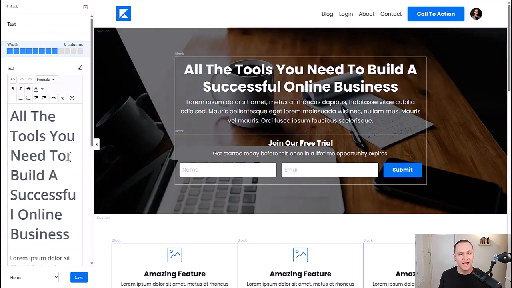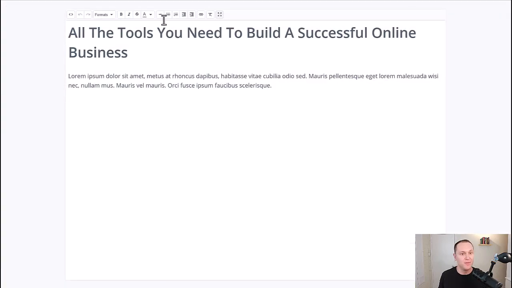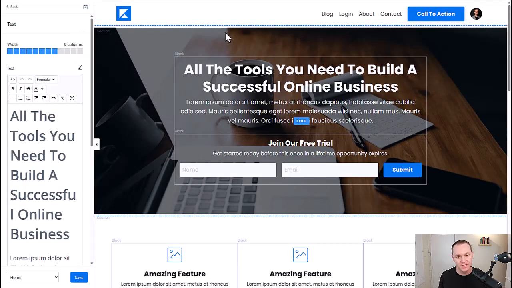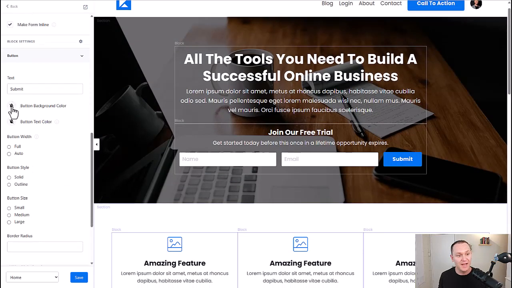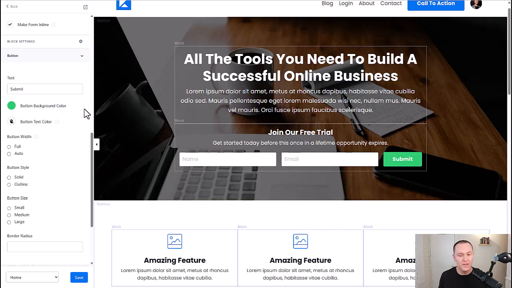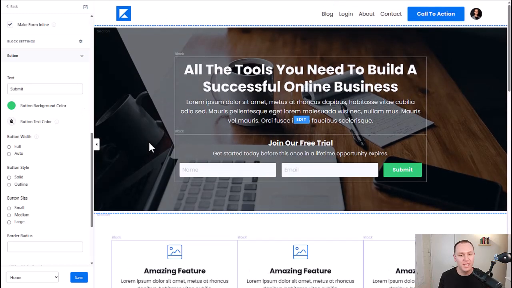Just click on the text that you want to change. You can open this up. You can change out the text however you want. If you don't like the color of this button, click on it. It'll show you the button, highlight it, change the background color. Let's say green's your color. Cool. Fully customizable, won't take you very long. The most difficult part is just knowing your audience and how you help people, listening to them, and adding text that's going to help them and be benefit driven for them. But in terms of all the tech stuff, Kajabi has you covered.